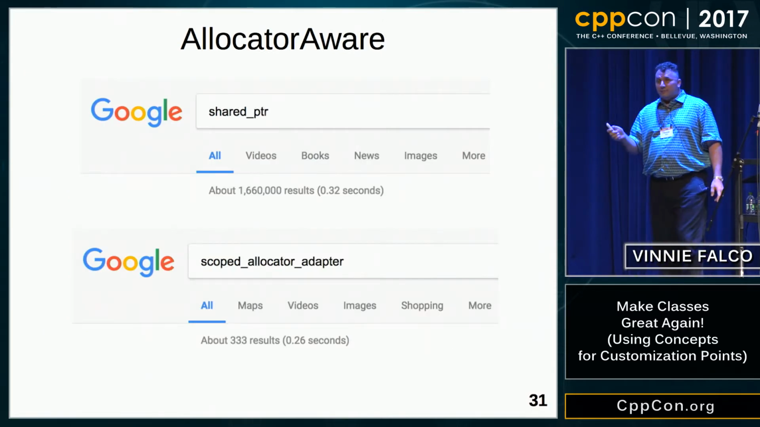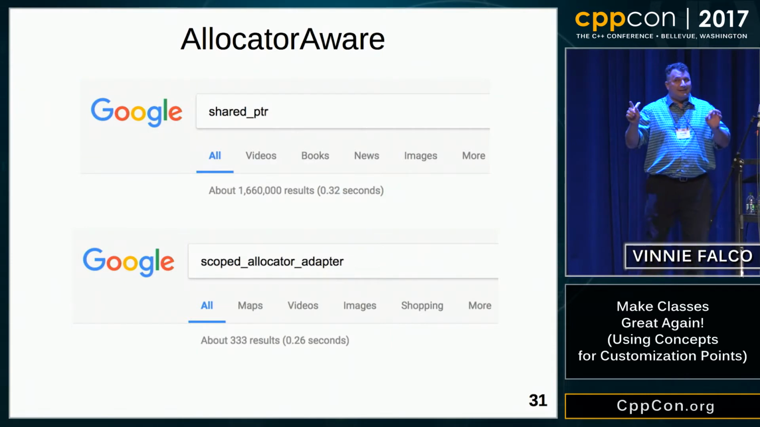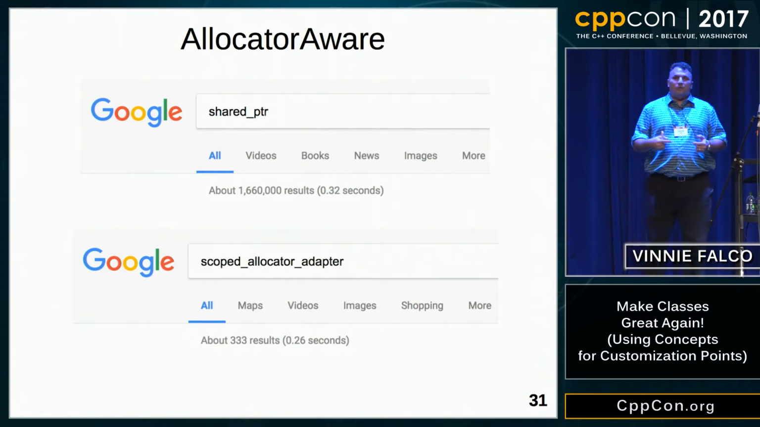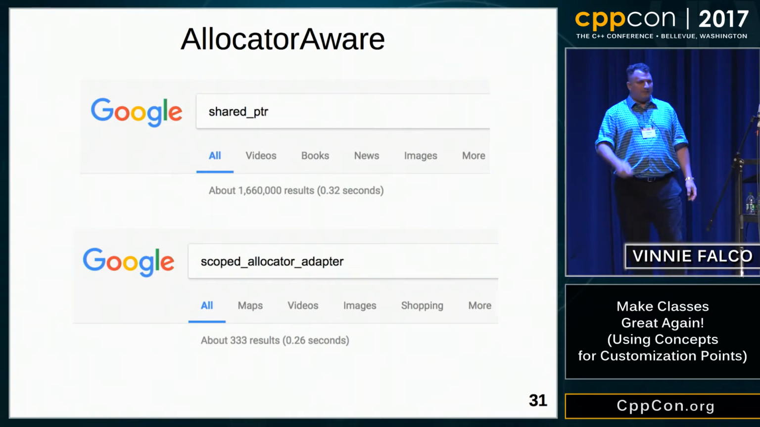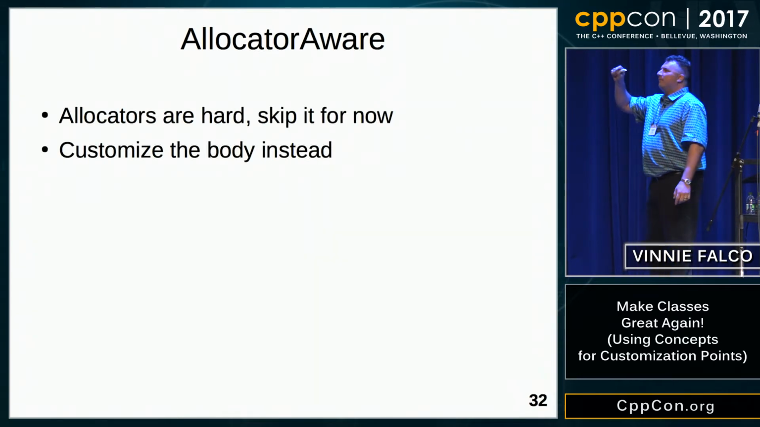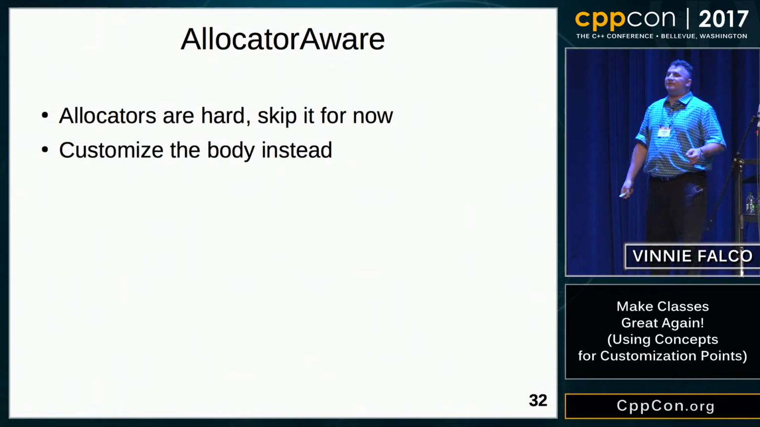If you search for scoped allocator adapter on Google, you're not going to get a lot of hits. Now, we need to be careful interpreting the meaning of this data, but I think it's clear that Google doesn't find many hits for it. Okay, so we're just going to put a pin in the allocator problem. It's very difficult to solve. Maybe after we do some refactoring, we can revisit that.